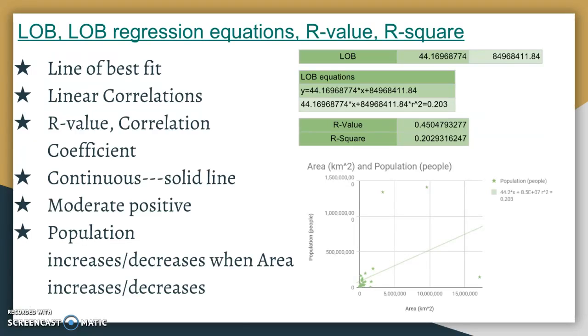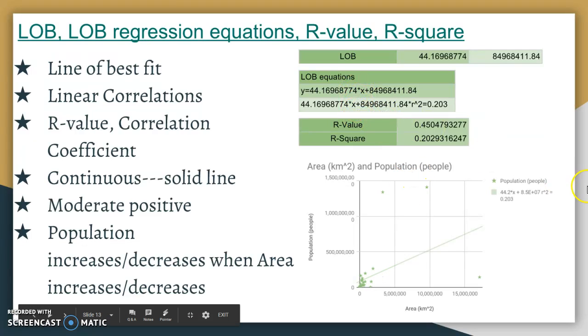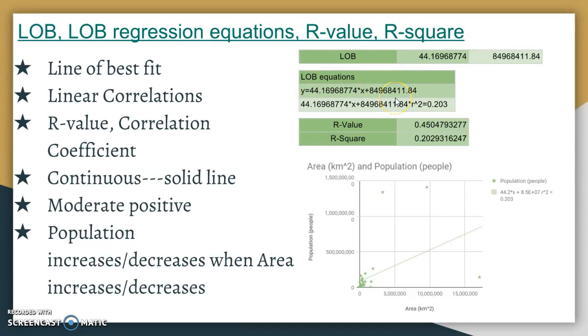Its equation is actually the log regression equation. As we can see, here's this regression, and it's actually the same as the log equation. And its coordinates are actually the log values, which are its m value and b value. If we see the whole equation as y equals mx plus b, m is 44, b is 484968411, and the same value here. So